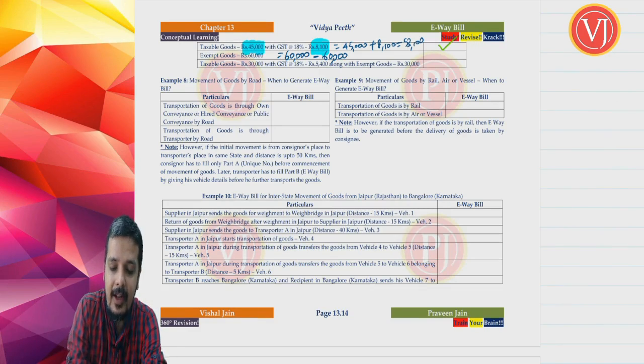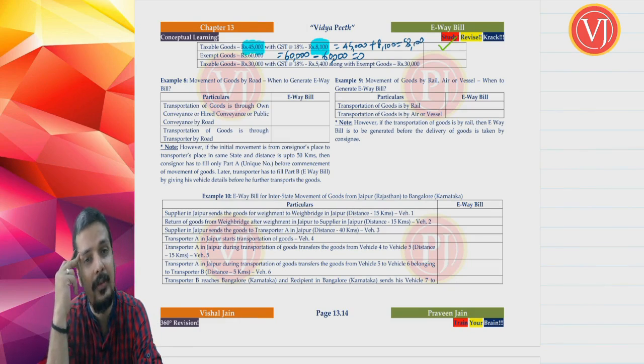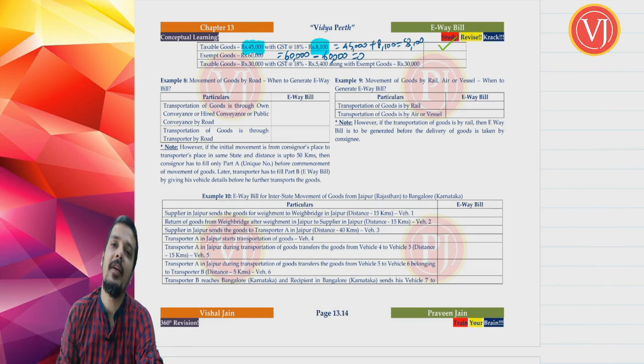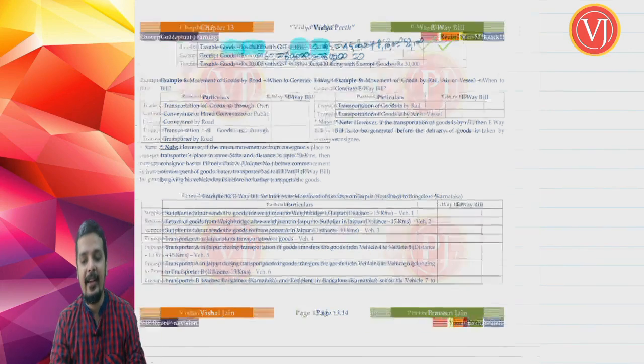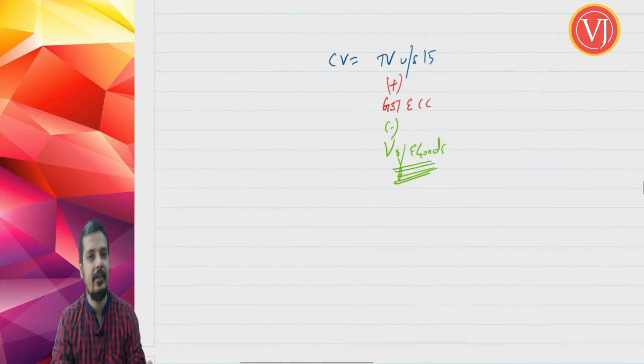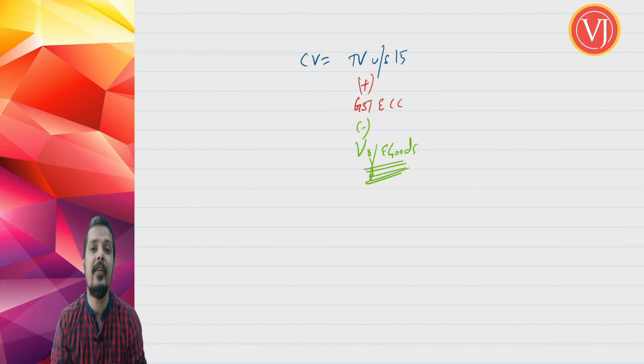Value of exempt goods. The entire thing is value of exempt goods, which is 0. So though the transaction value under section 15 was 60,000, the consignment value is 0, because what is the definition of consignment value for e-way bill purposes? It is transaction value under section 15, which is 60,000 plus GST and compensation cess, which will not be there because it is exempt goods, minus value of exempt goods. Again you will subtract 60,000. So net effect is it is 0.